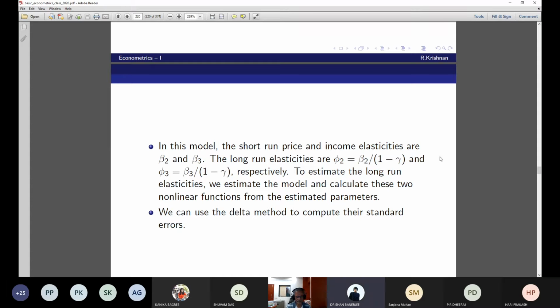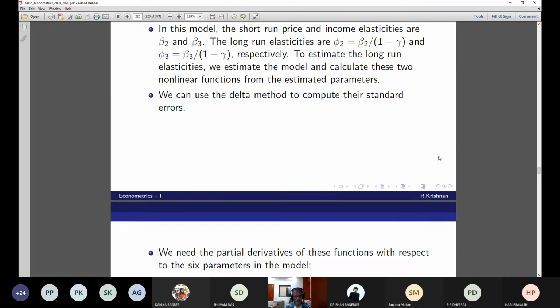Expectation of phi 3 minus expectation of phi 3, whole square. Isn't this a simple, straightforward example of the delta method that we have been talking of? We can use the delta method to compute the standard errors.